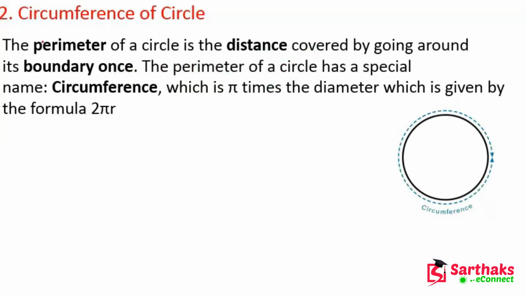Now let's see the circumference of a circle. So what is the circumference? The perimeter of a circle is the distance covered by going around its boundary once.